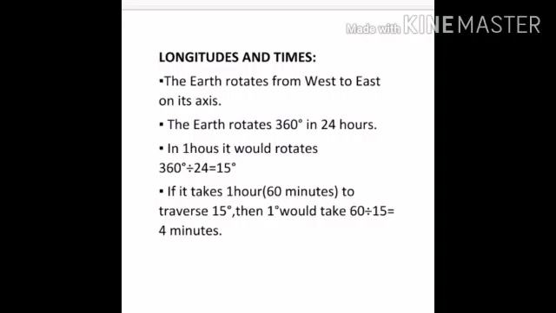Longitude is mostly related to finding the time because, as the earth rotates, every place experiences sunrise, noon and sunset. The sun faces them only once in a day, and in 24 hours one meridian faces the sun directly only once, and that is 12 noon.